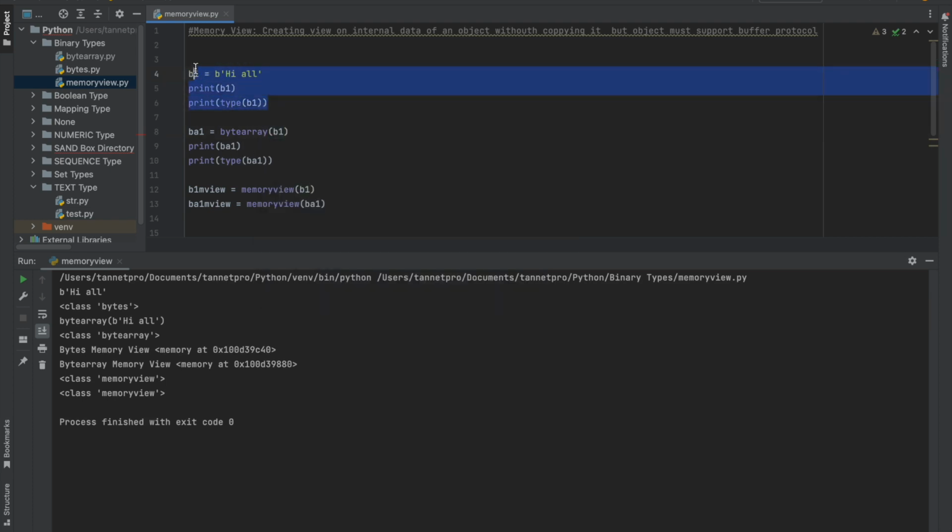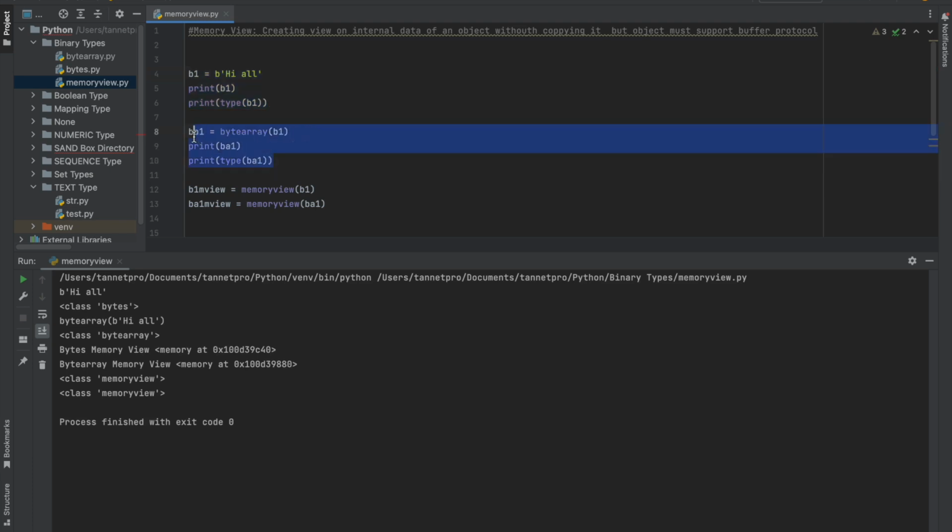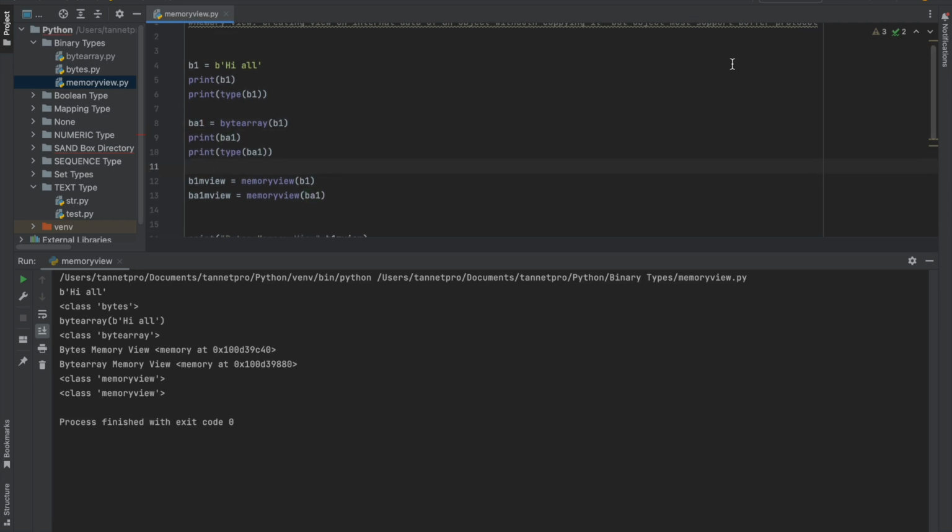This is the bytes converted to byte array, BA1, and I want to see them converted to memory view. So what is showing? This is the bytes, and then this is converted to byte array, and the class is also byte array. Now the memory view is showing all the bytes. So the bytes memory view is showing the memory view of the bytes, and the byte array memory view is showing that.